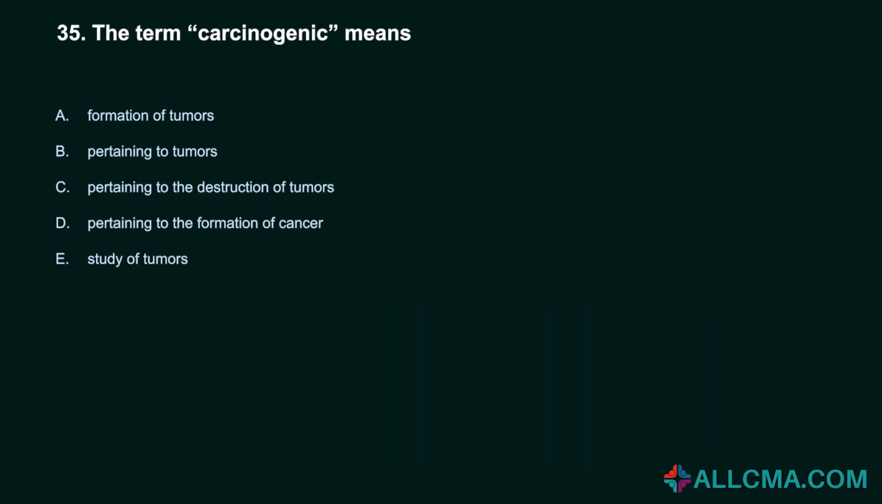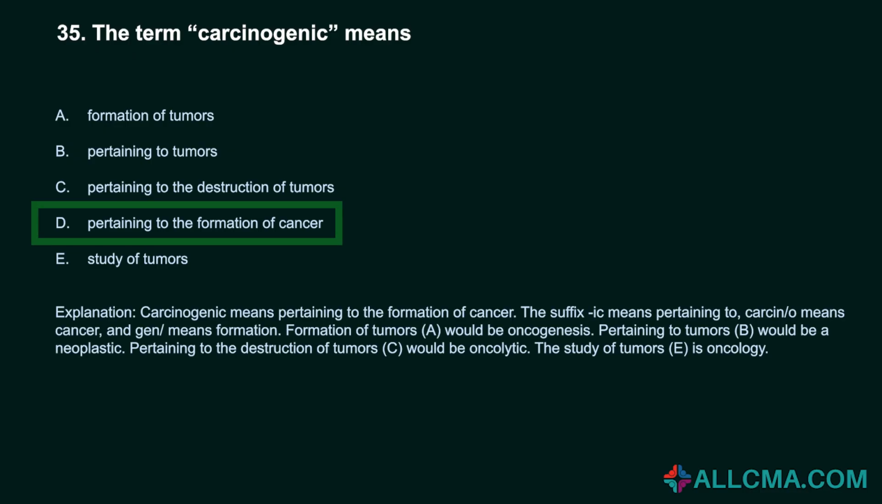35. The term carcinogenic means: A. Formation of tumors. B. Pertaining to tumors. C. Pertaining to the destruction of tumors. D. Pertaining to the formation of cancer. E. Study of tumors. Correct answer, D. Pertaining to the formation of cancer. Carcinogenic means pertaining to the formation of cancer.